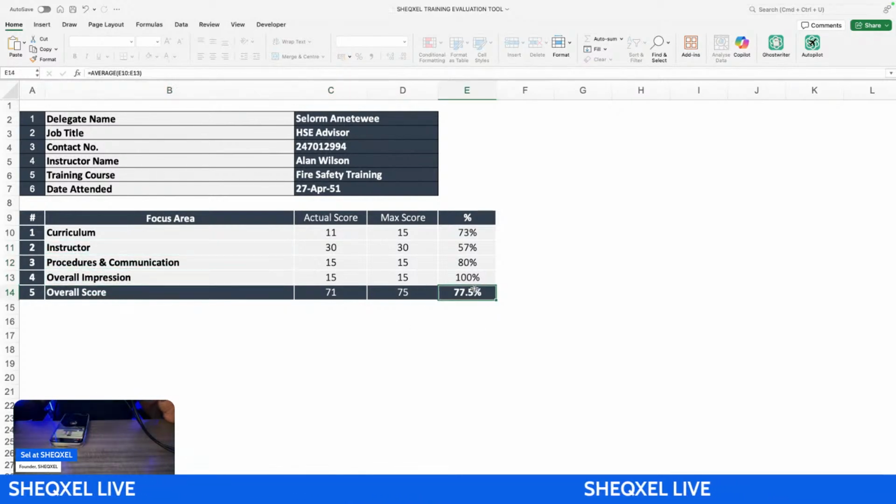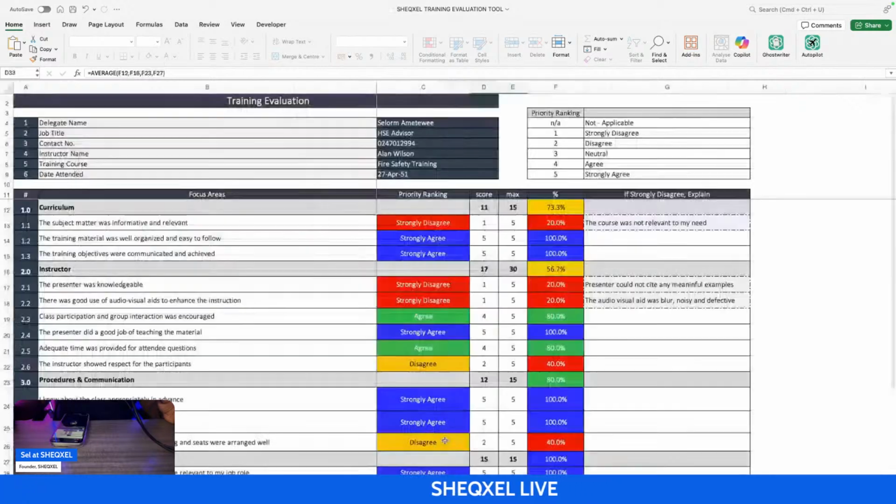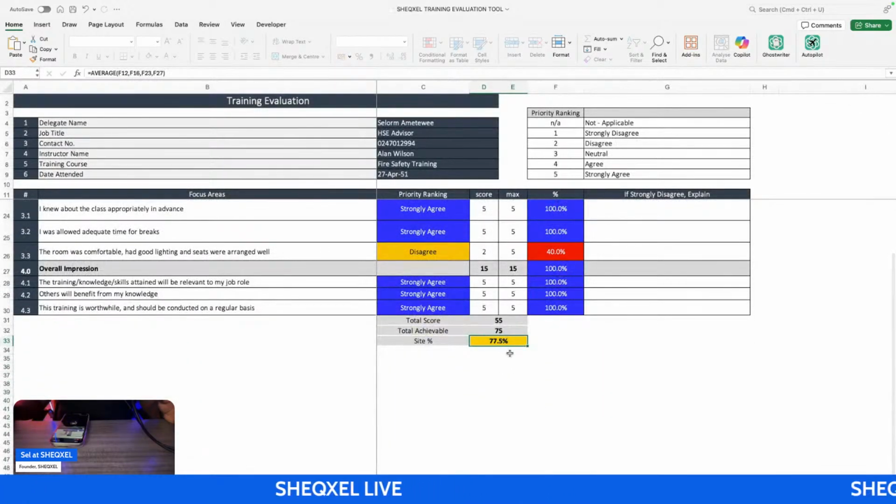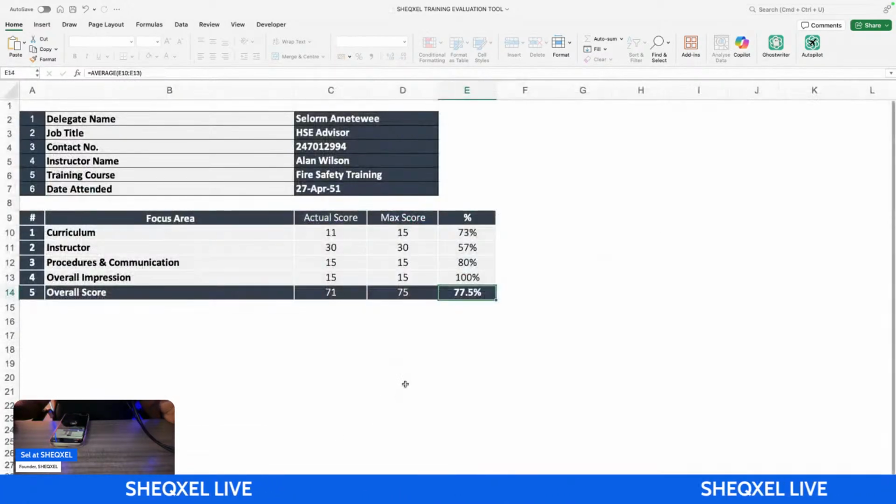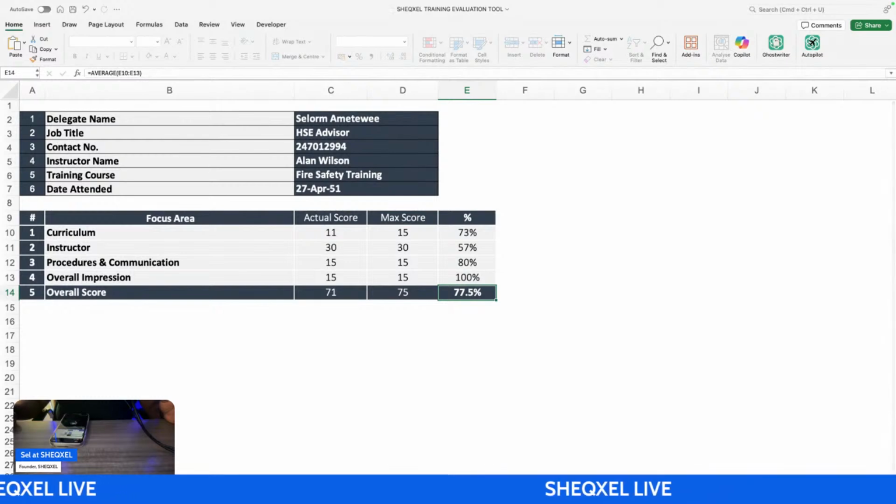We are getting 77.5%, and that is exactly what we have here, right? 77.5%. So this is just a summary. And what is the outcome of it?